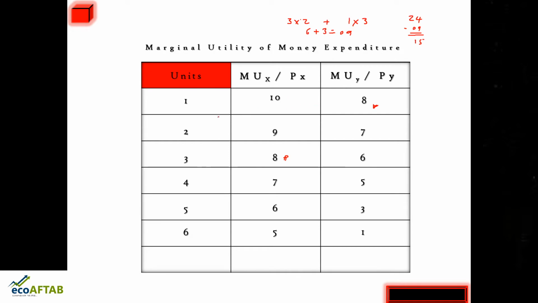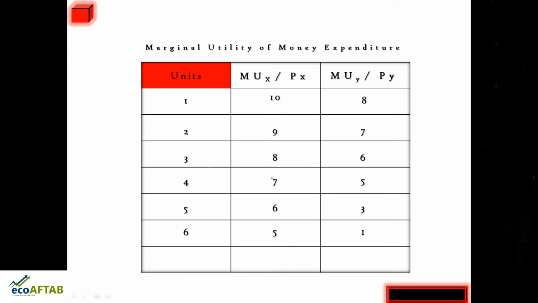So this particular combination of 1 unit of Y and 3 units of X is not the right combination, because still the money is left, and the main aim of the consumer is to maximize his utility, and for that he has to spend his entire money income. So if this is the case, then which is the next best combination?